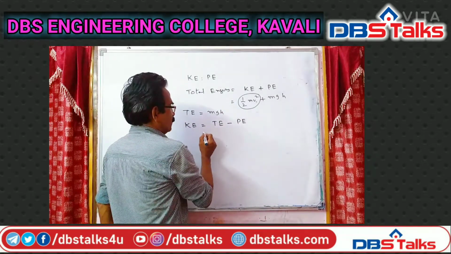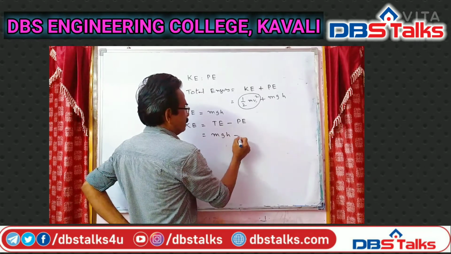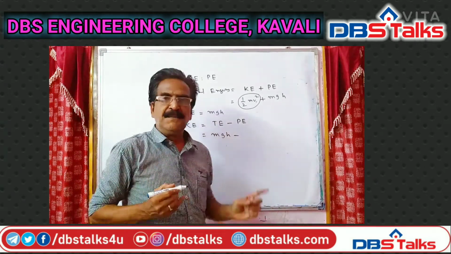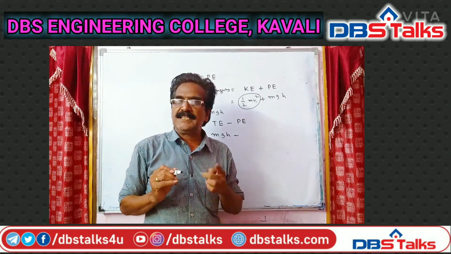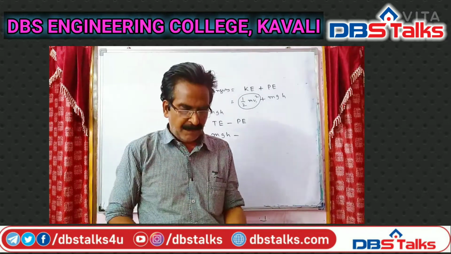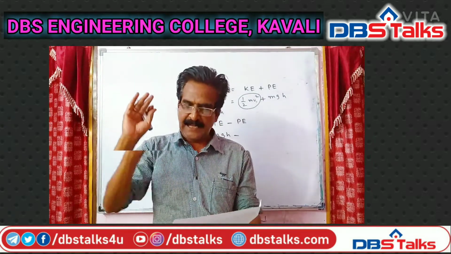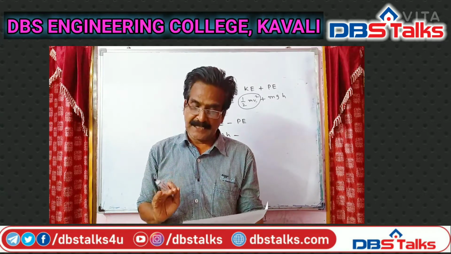Kinetic energy is equal to total energy minus potential energy. What is the total energy? mgh. So kinetic energy is mgh minus potential energy.